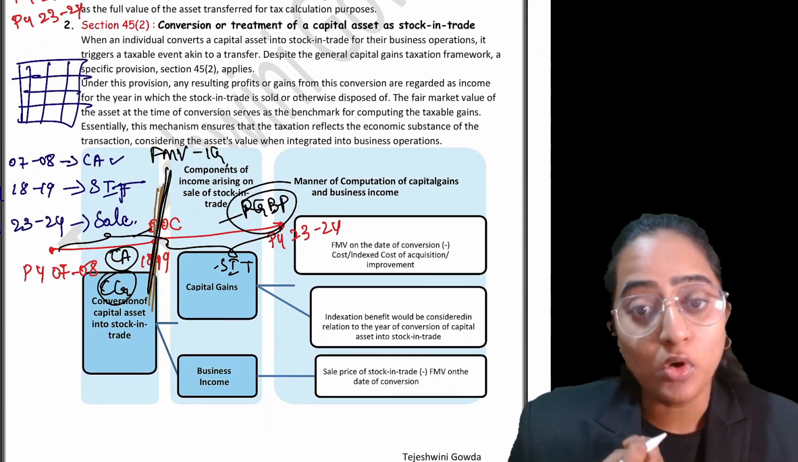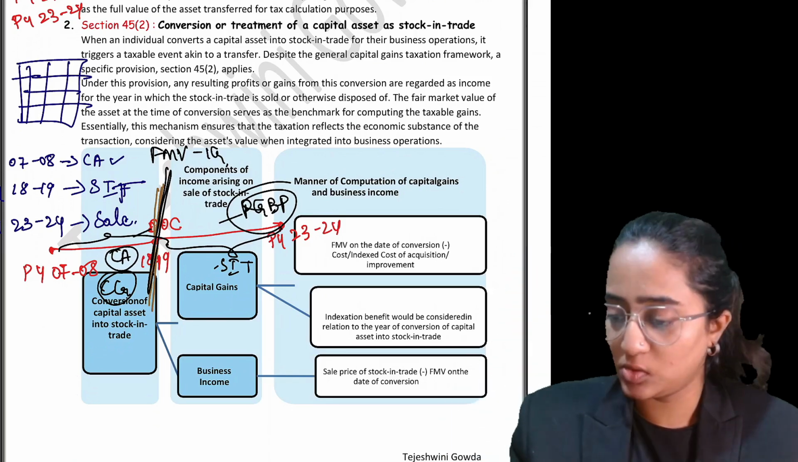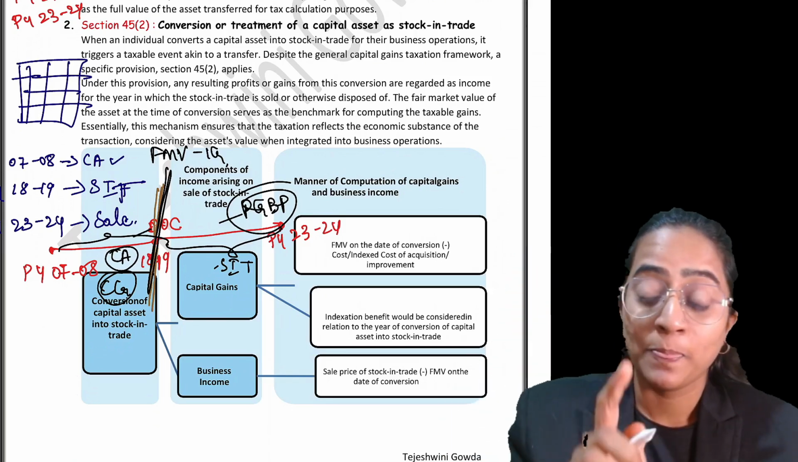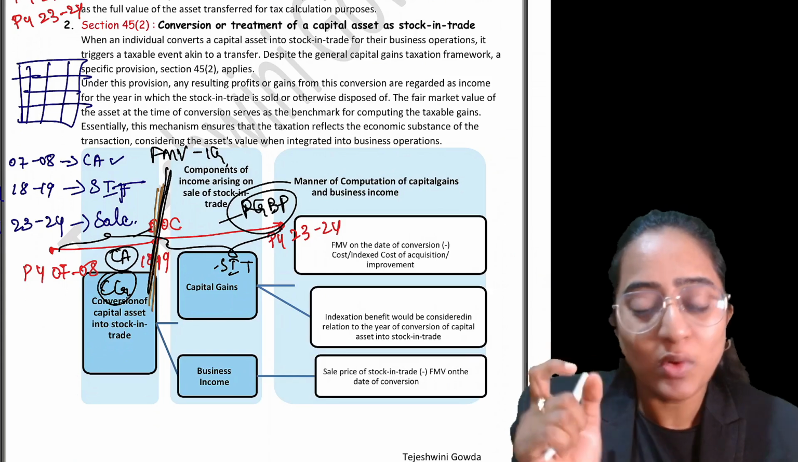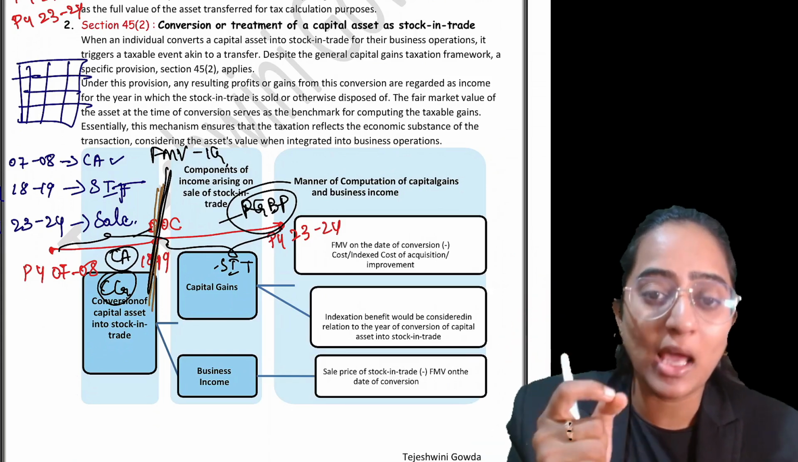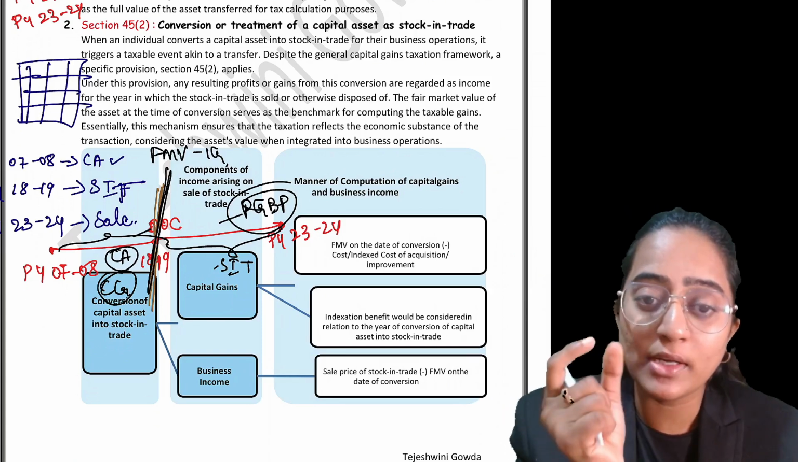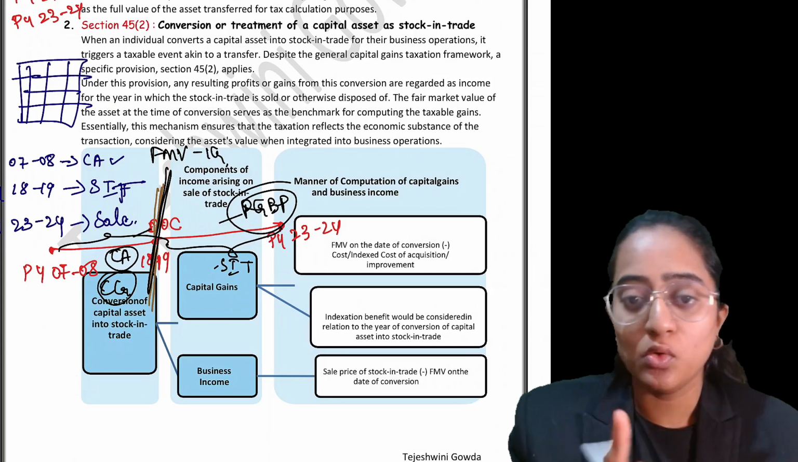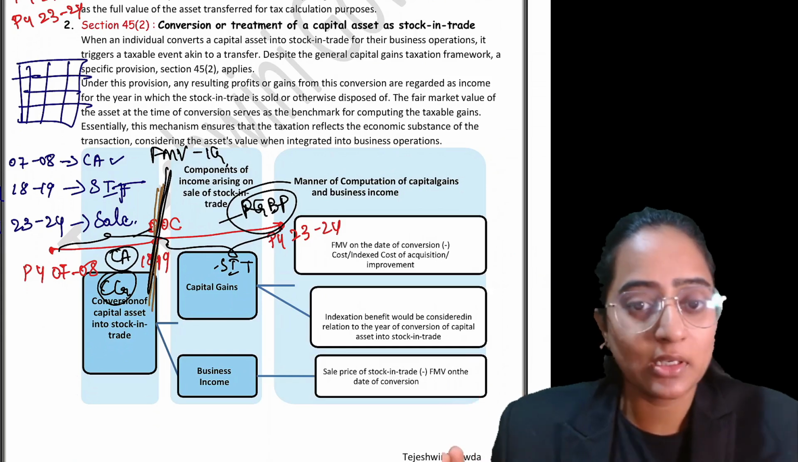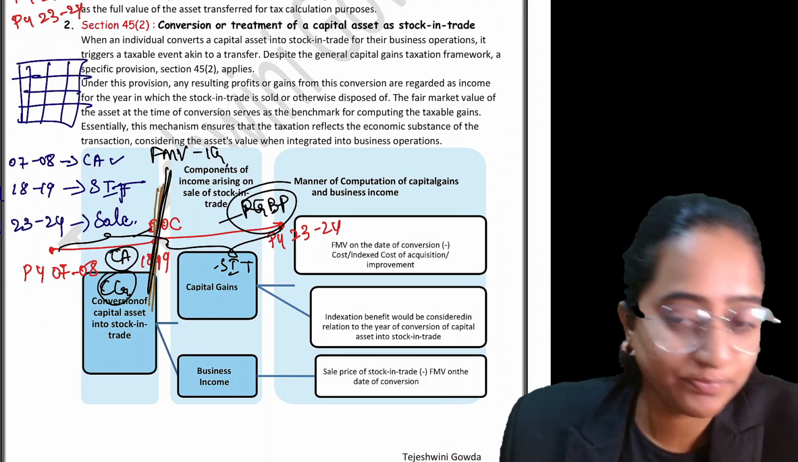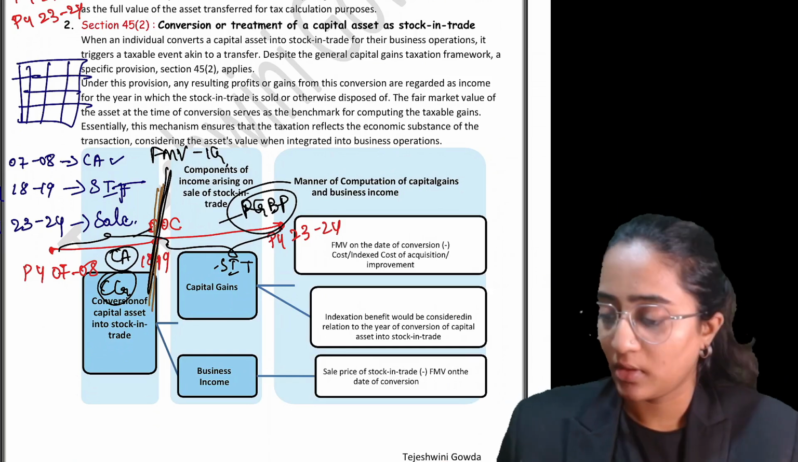It means, suppose you would have taken that capital asset and sold it in 2019 as your capital asset only, instead of converting it into stock in trade. You would have sold it at a fair market value of 1 crore only. So for the purpose of capital gain, I will say 1 crore is the capital gain that I need to consider. Clear? 1 crore is the capital gain.